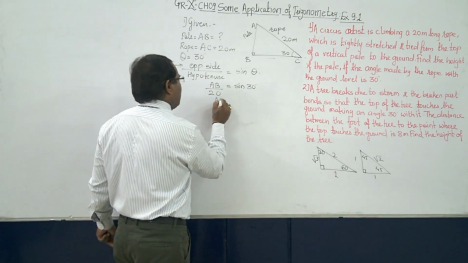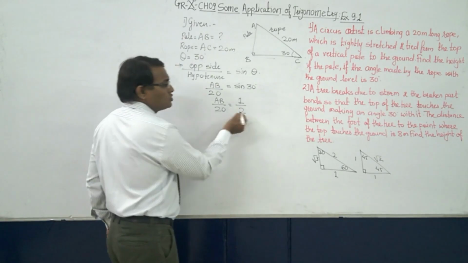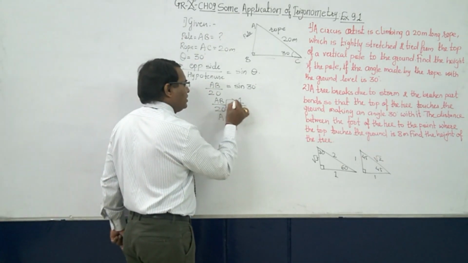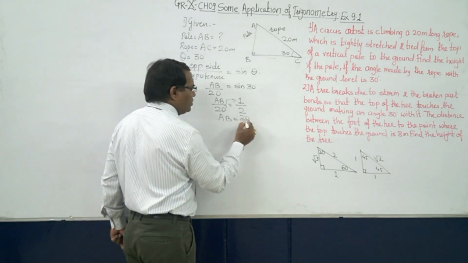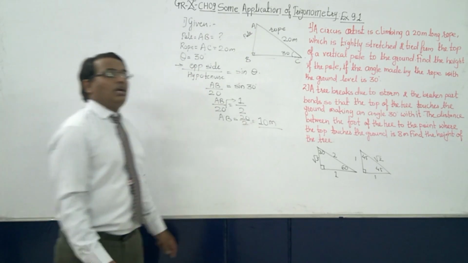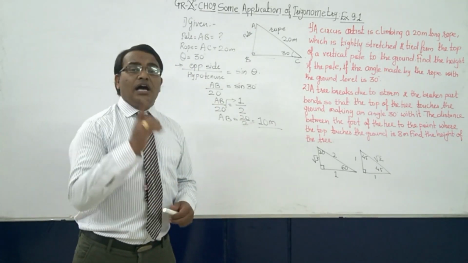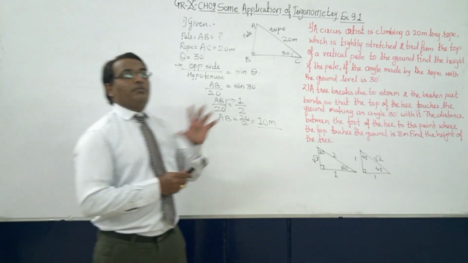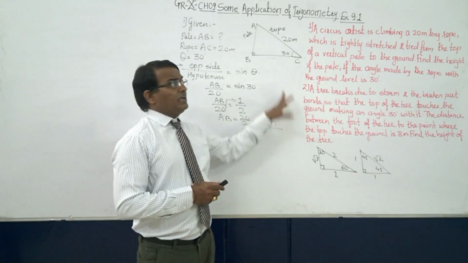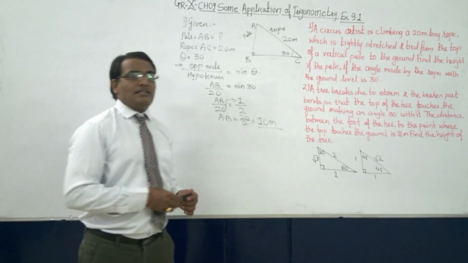So it will be AB upon 20 is equal to 1 by 2. So by doing the cross multiplication, this 20 will go here, so 20 upon 2, that is 10 meter. So what is the height of the pole? It is 10 meter. Again I am repeating that after reading the sum, immediately draw a right angle triangle. So this is the answer for the first.